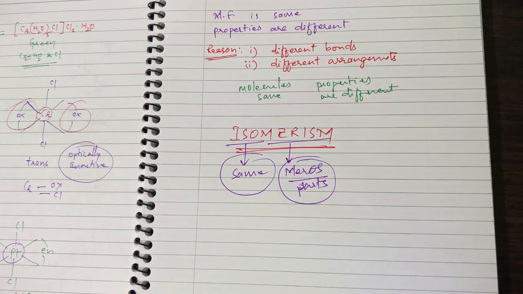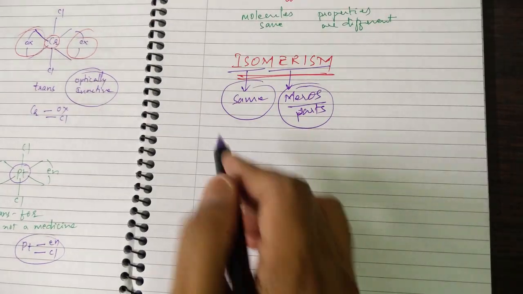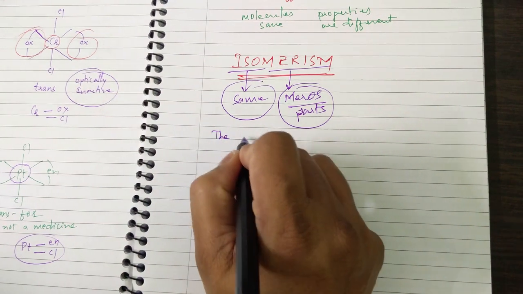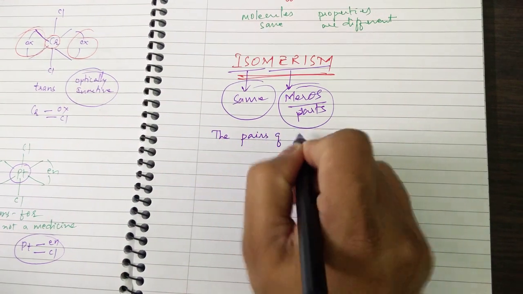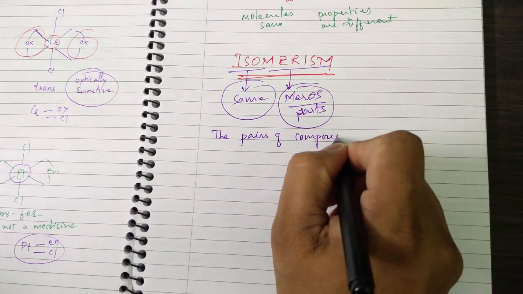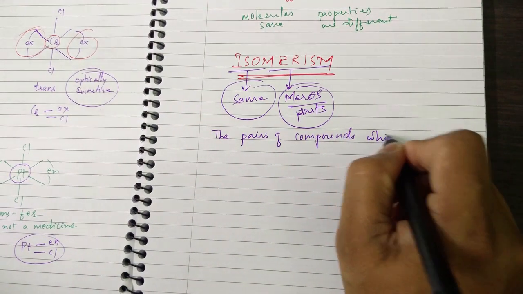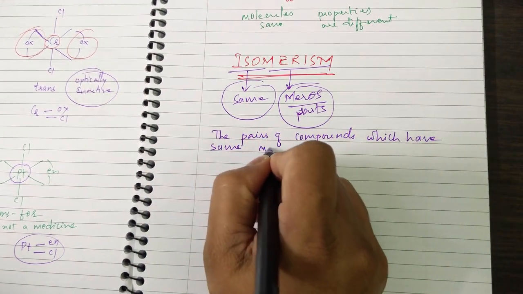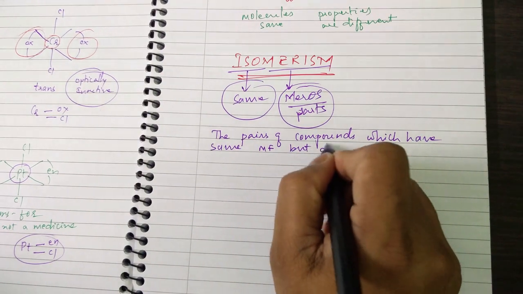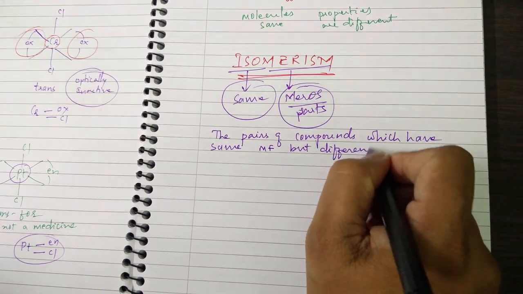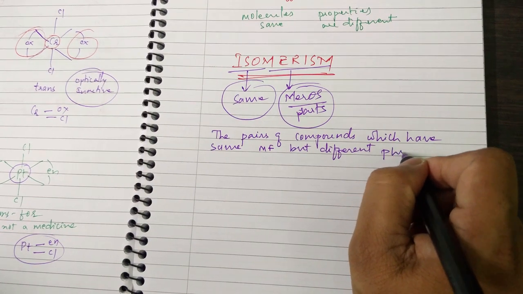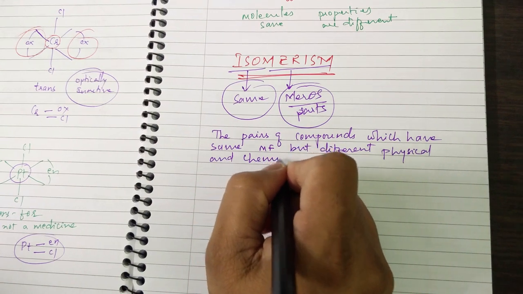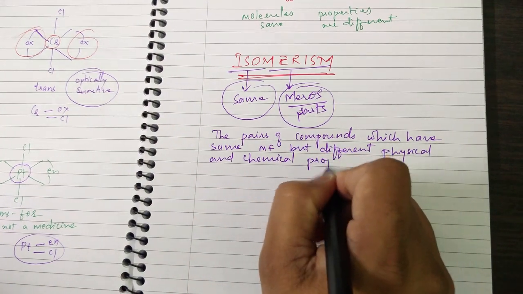Therefore, the definition of isomerism can be framed as: pairs of compounds which have the same molecular formula but different physical and chemical properties.